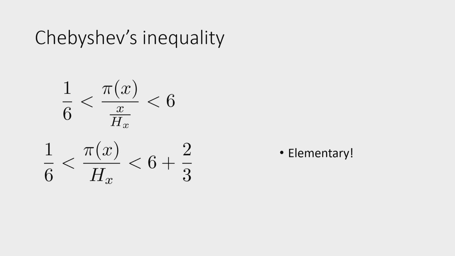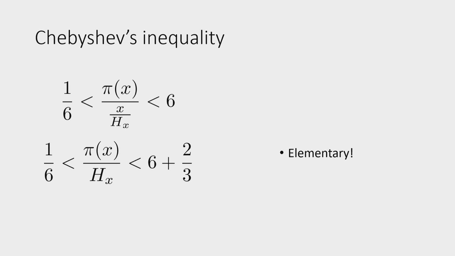Because Hx is just the harmonic mean, so we add the reciprocals, and then we divide the number of terms by that. So we only use plus, minus, multiplication, and division to estimate pi of x. Before, we actually used logarithms, for which computers or big tables are necessary. So now we can approximate the number of primes up to a given integer using only elementary operations.